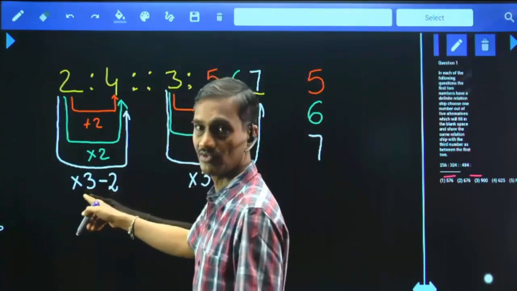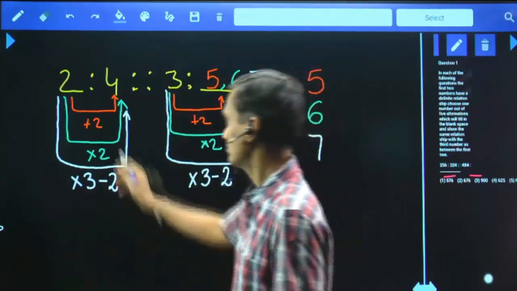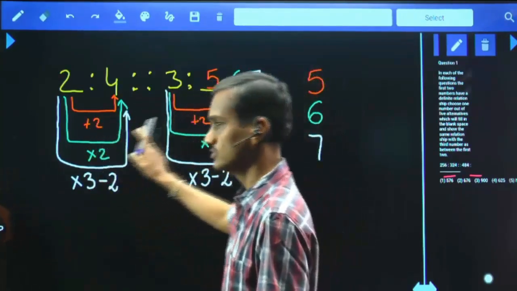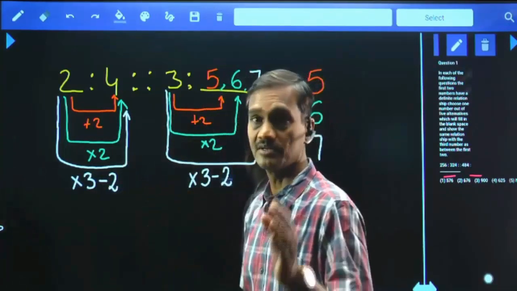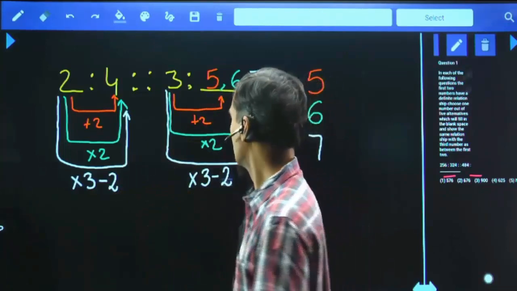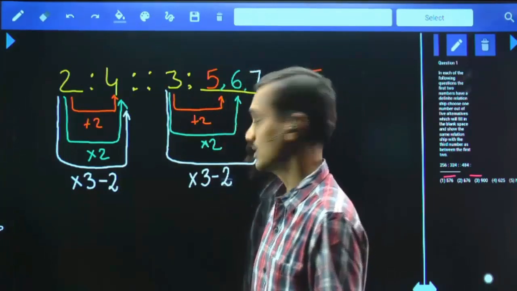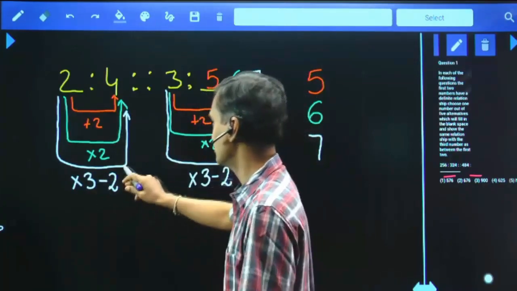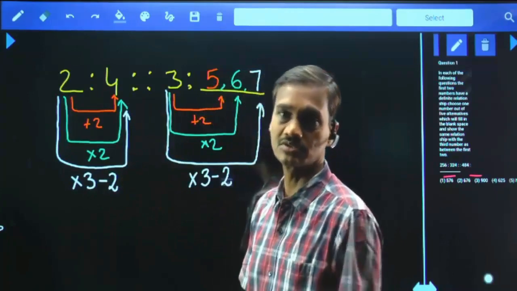Check whether we are applying the same logic or not. Into 3 minus 2, here also into 3 minus 2. Isn't it? The pattern must always be one and the same. Now 3 into 3, 9, minus 2 is how much? 7. Are you getting the answer or not? Here into 3 minus 2, here also into 3 minus 2. And 7 is also one of the possible answers.